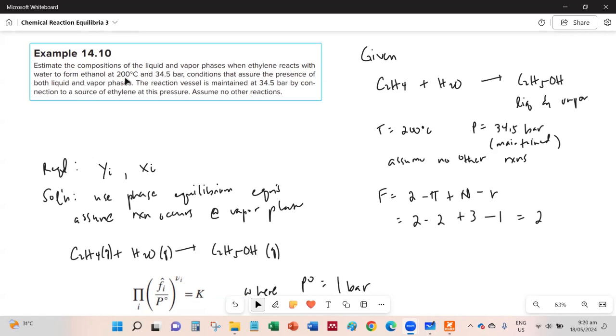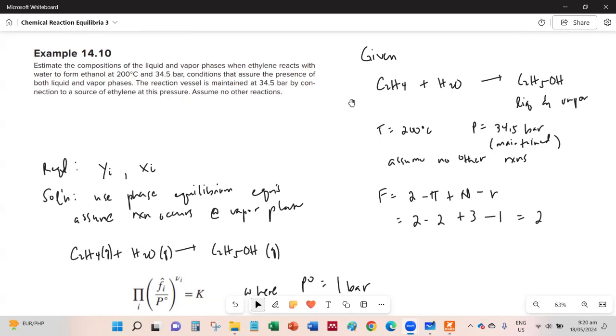As you will notice, the problem told us that there is the presence of both liquid and vapor phases. And unfortunately for this problem, we are missing a reference for the calculation of the activity coefficients. But regardless of that, we will try to describe the solution even without the reference. So even if we don't get the final answer in the end, I think it's still best if we show you how to do the solution.